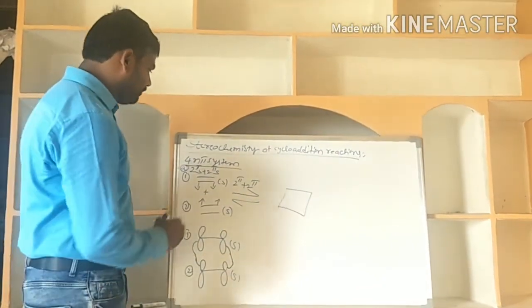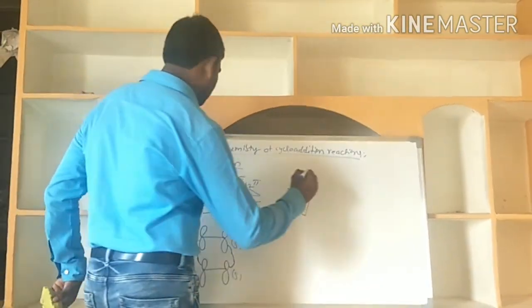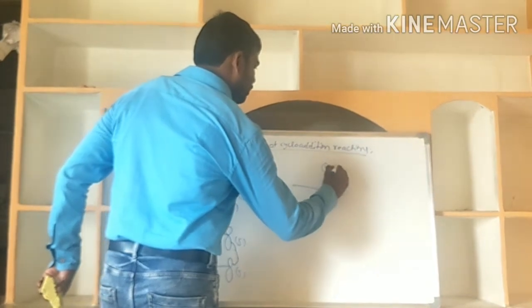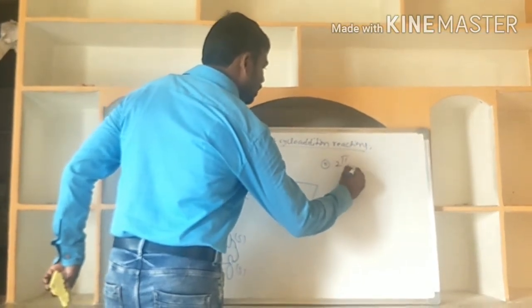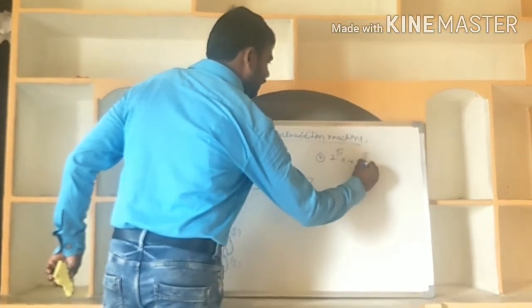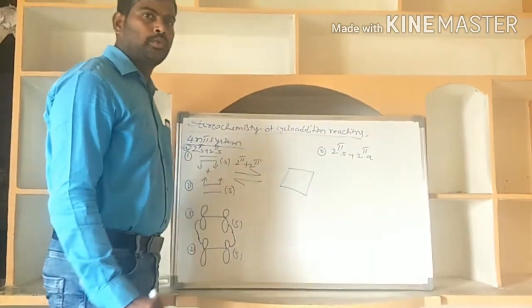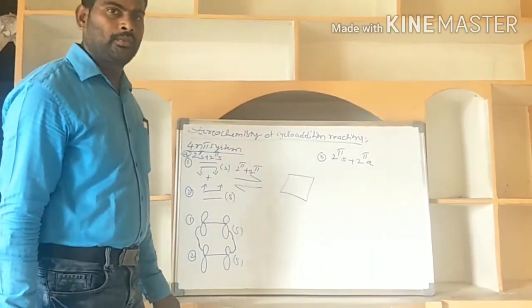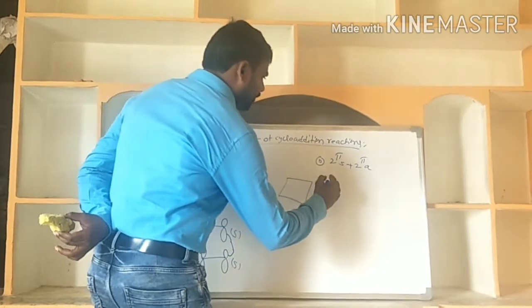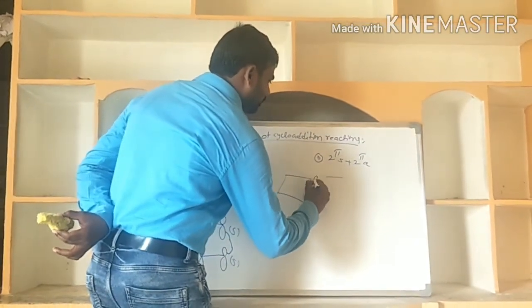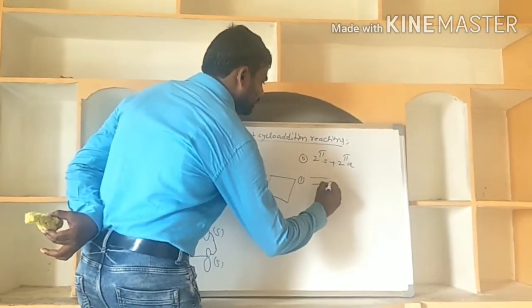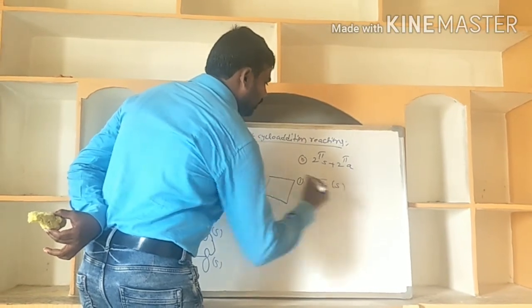And in the case of the second one, B type, 2 pi supra, then 2 pi andra addition. 2 pi supra, 2 pi andra. Okay, and here the first partner is the supra partner.